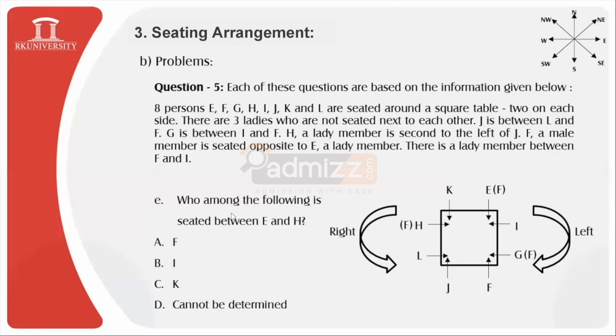Who among the following is seated between E and H? Yes, definitely. It is very easy to observe. E is over here, H is over here, and only one person, K, is seated between E and H. Very good.